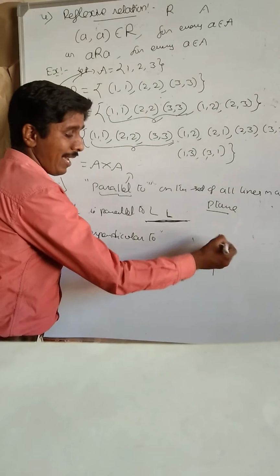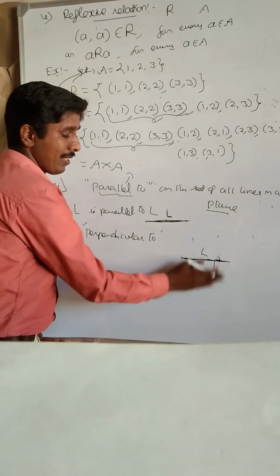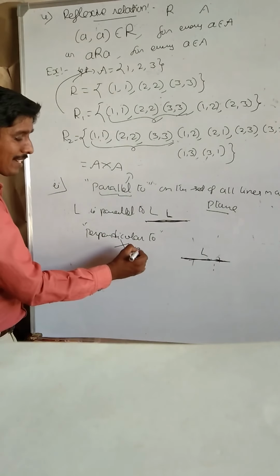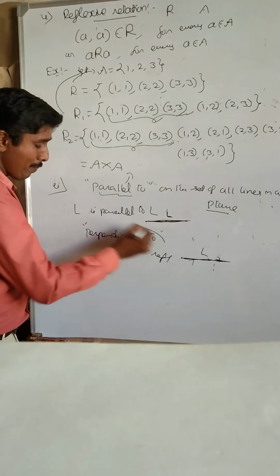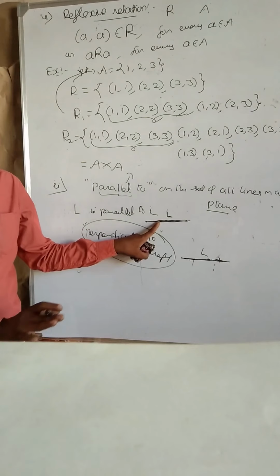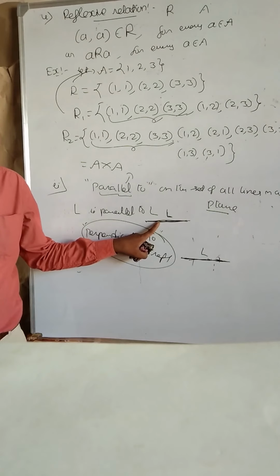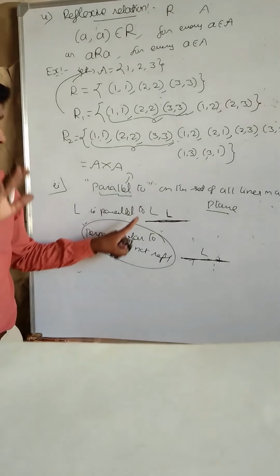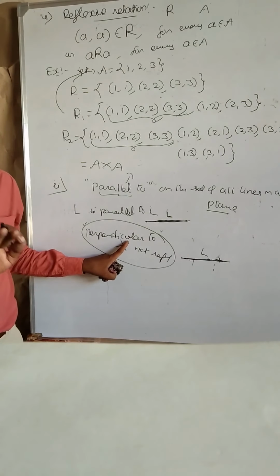This means another line. This cannot be perpendicular. Therefore, perpendicular to line is not reflexive. Mind it. Every line is parallel to itself, but every line cannot be perpendicular to itself. Therefore, your parallel to relation is reflexive, but perpendicular to relation is not reflexive.